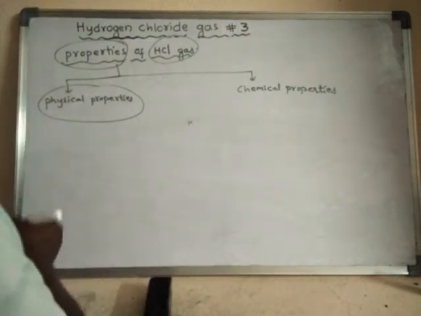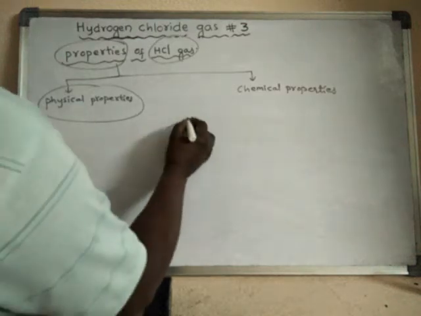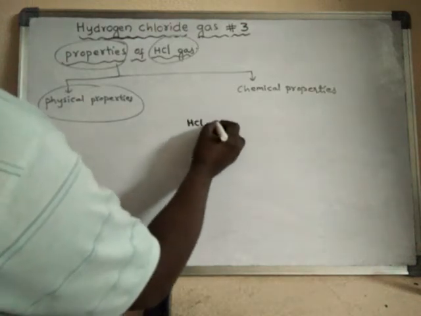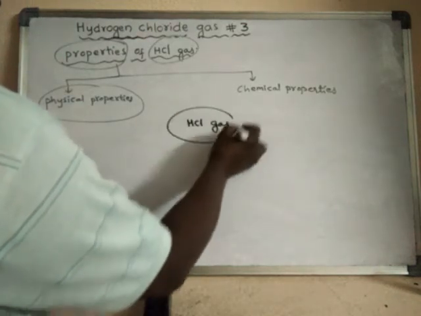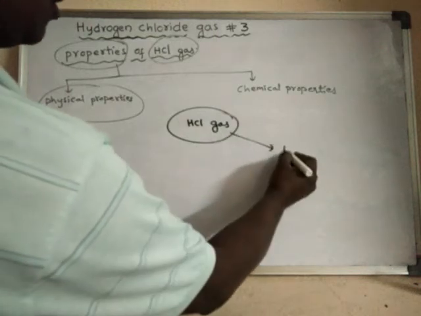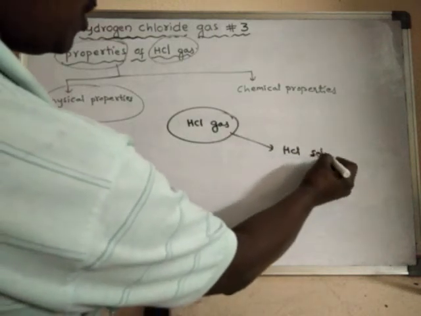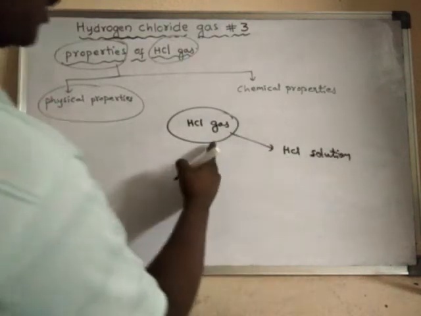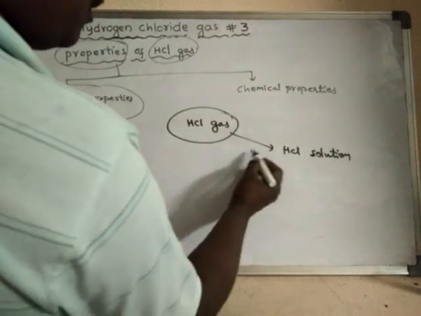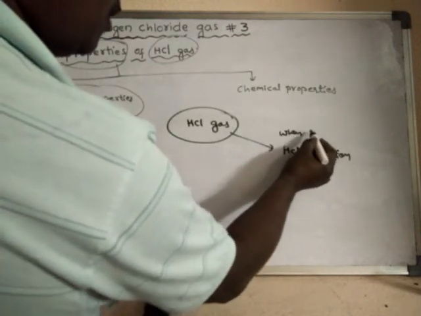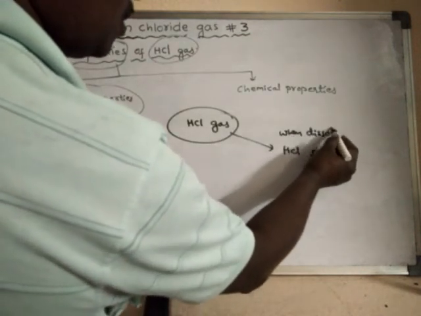HCl gas can be converted into HCl solution when dissolved in water.